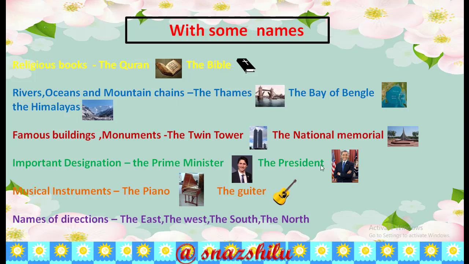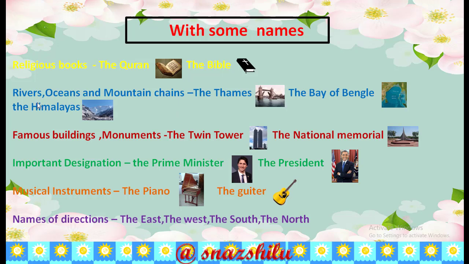Students, here you see, with some names we will use the. First of all, look here, religious books. That means before the names of religious books we use the, such as the Quran, the Bible.